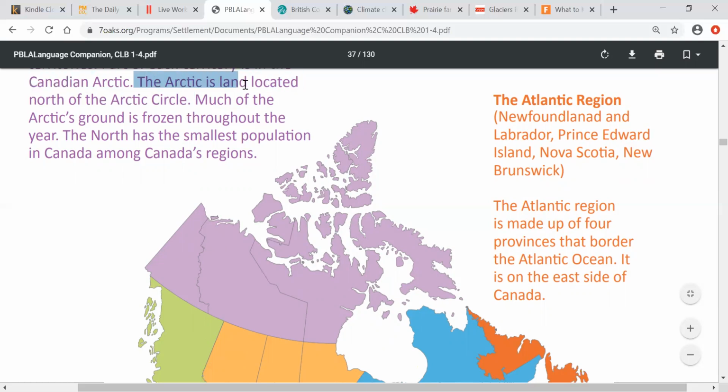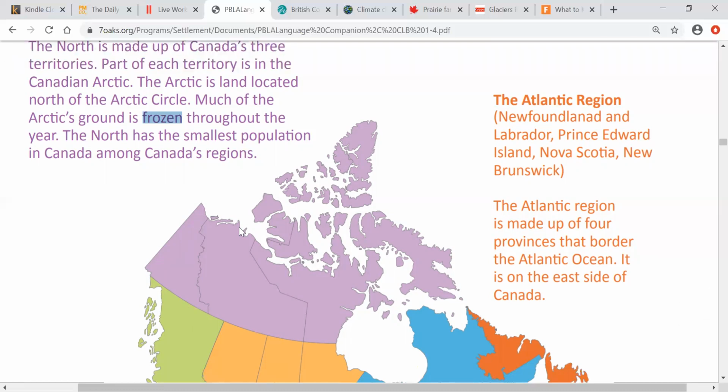The Arctic is land located north of the Arctic Circle. And what do we see in the Arctic in the north? Much of the Arctic's ground is frozen throughout the year. What does that mean? It means the land is frozen. It's ice the whole year. So all of this area on top, maybe the top half of the north region, we have just ice, only ice.